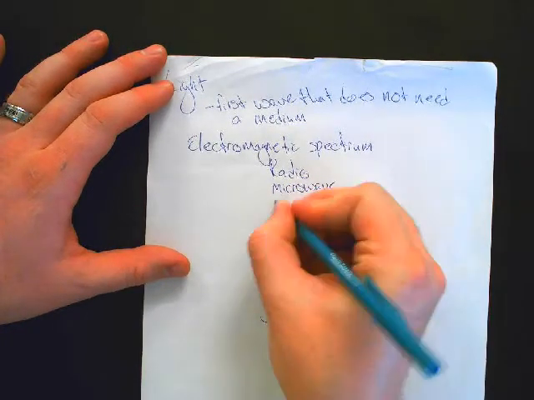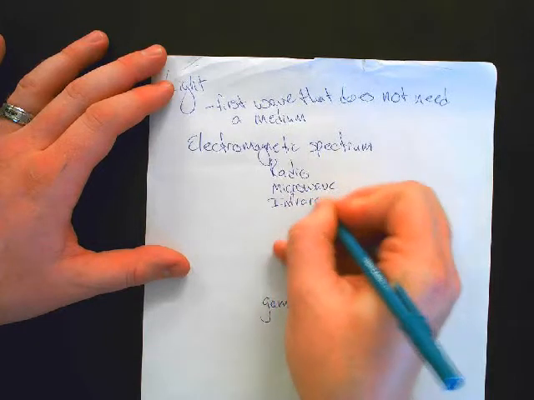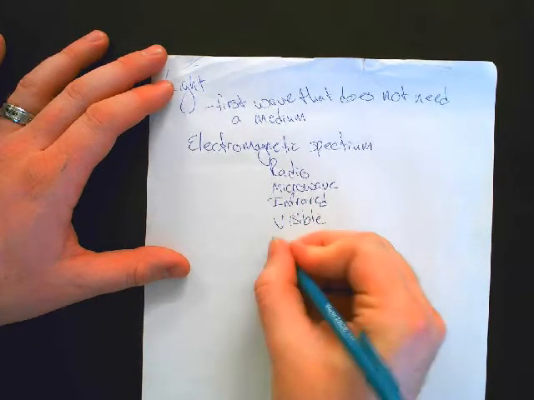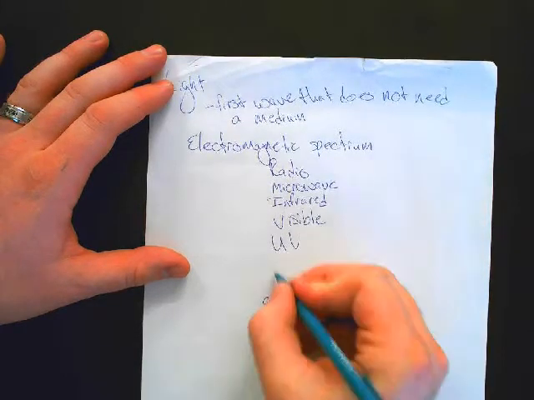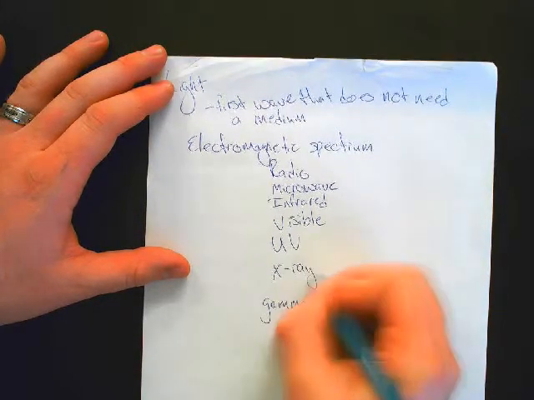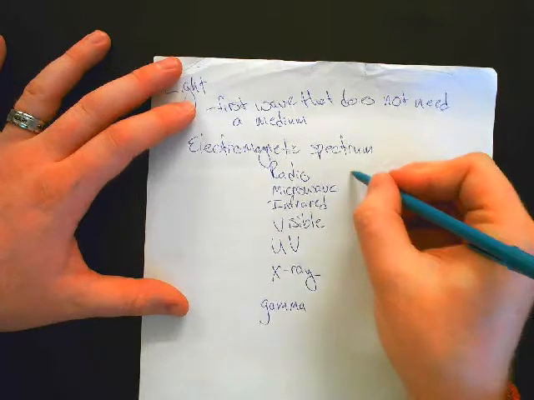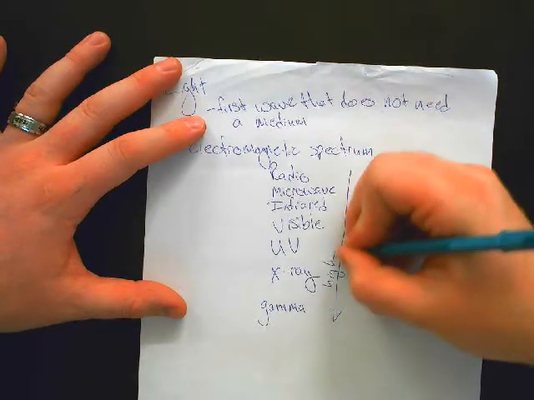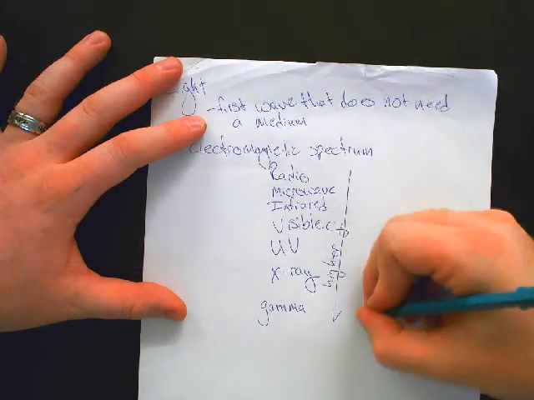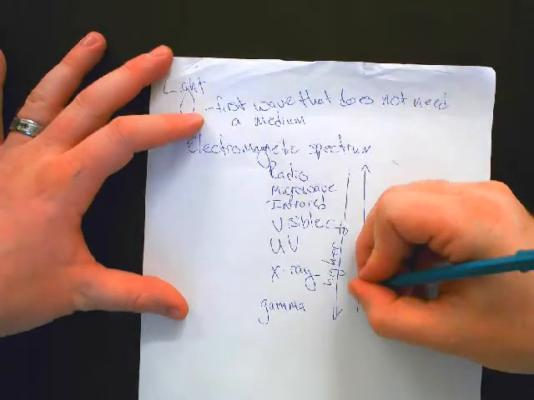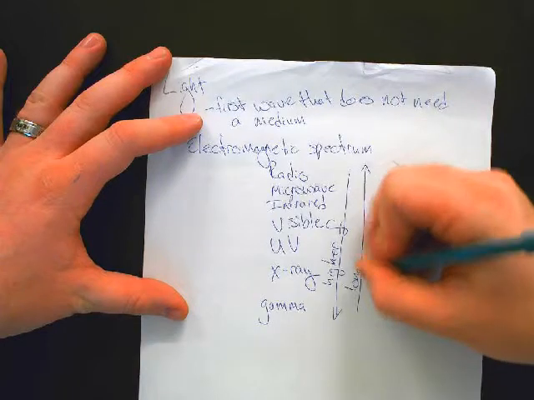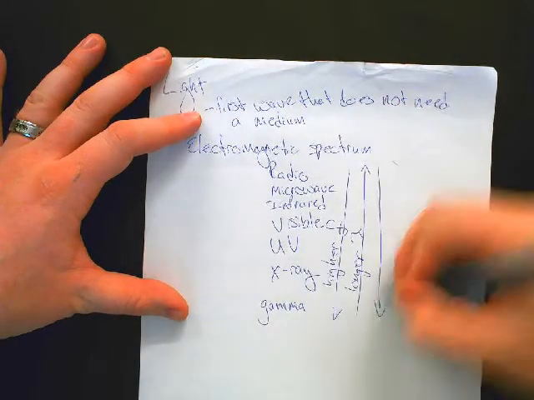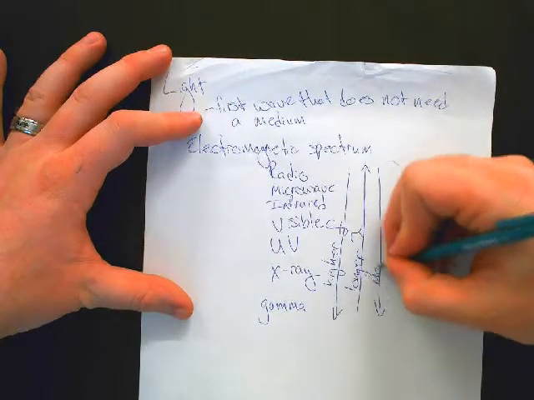then infrared, visible, ultraviolet, X-ray, and then gamma. As we go down this chain, they get higher frequency. As we go up the chain, they get longer wavelength. And also as we go down the chain, they get more energy.